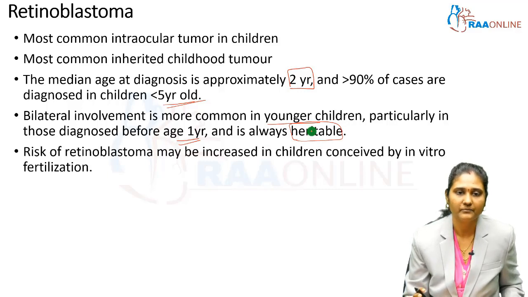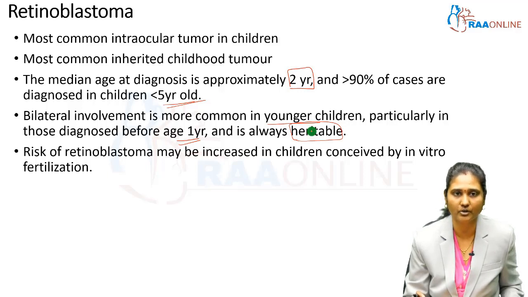The risk of retinoblastoma per se is increased in children conceived by in vitro fertilization. So this is again an MCQ point. These are all the important points to be noted before going into retinoblastoma, the common inherited tumor and common intraocular tumor.